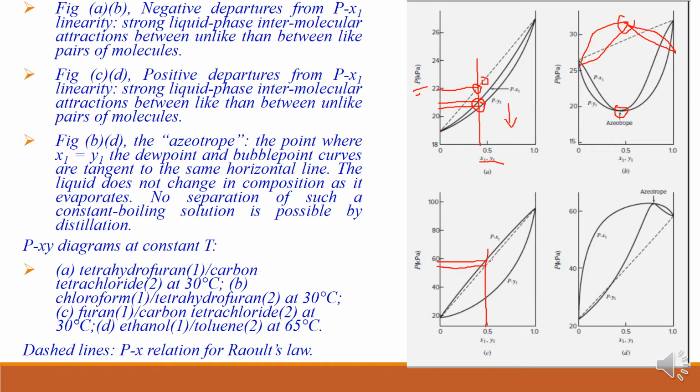So this is the highest boiling point azeotrope here, right? Similarly this is positive, so your txy diagram will be exactly opposite of this, so it is a minimum boiling azeotrope. Because remember, this is very important.